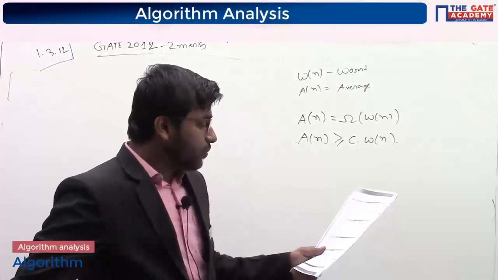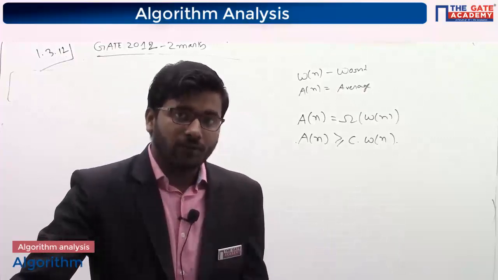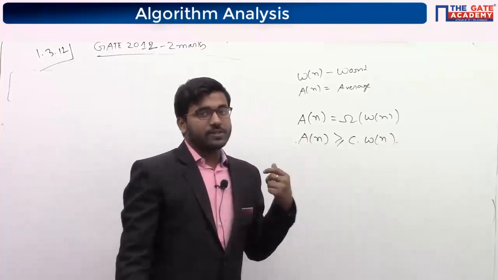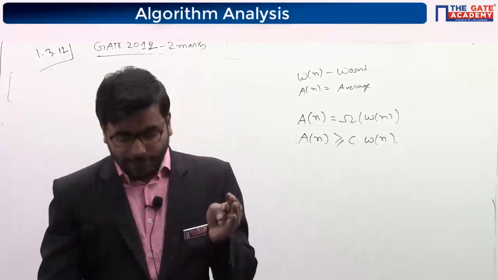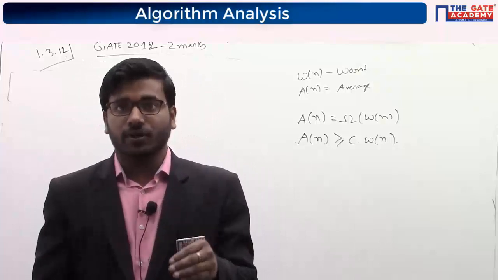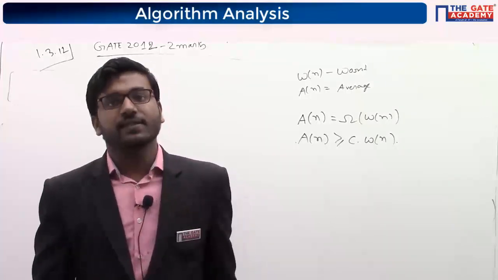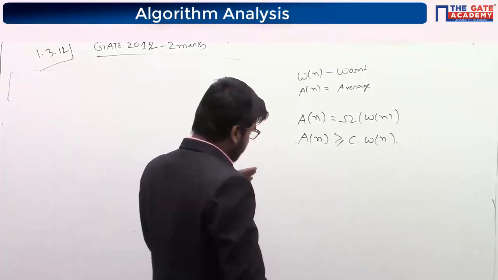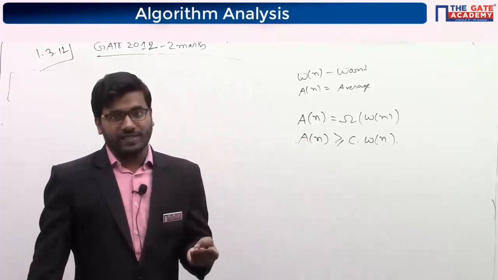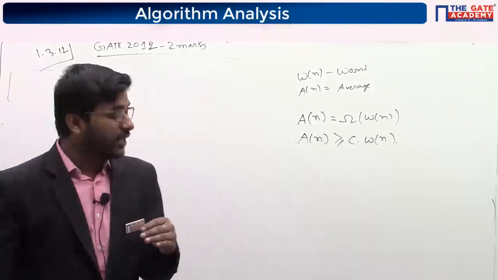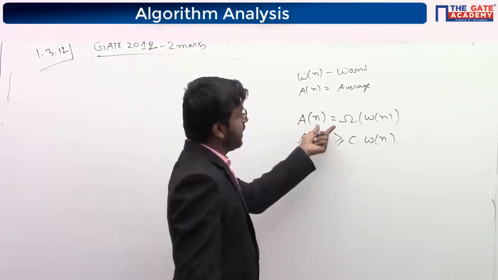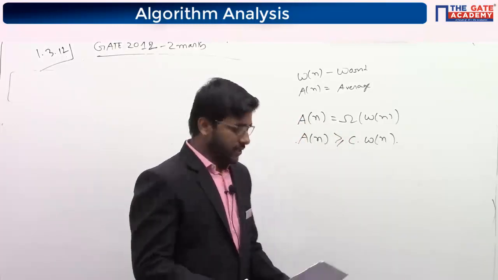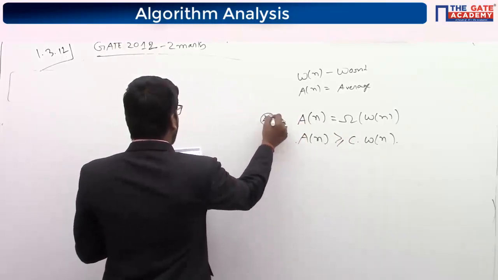Here it is saying which of the following is always true. For some cases it may be true, because in some cases average case, worst case and best case are going to be the same. When we see sorting, we will see some sorting algorithms where average case and worst case are the same. But in every case it need not be true, because worst case will always be greater than or equal to average case. So option A is not always true.